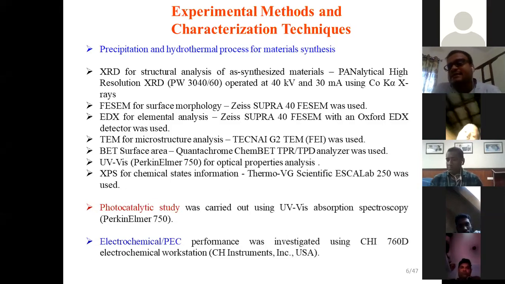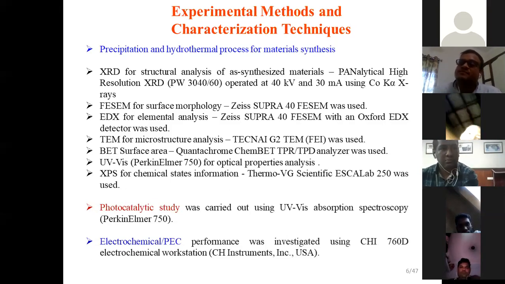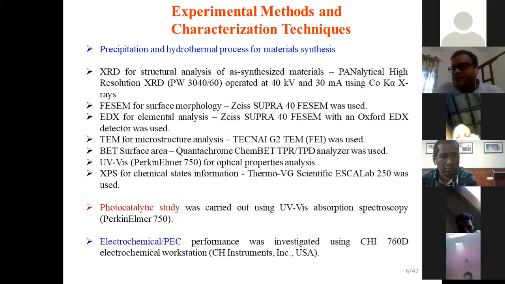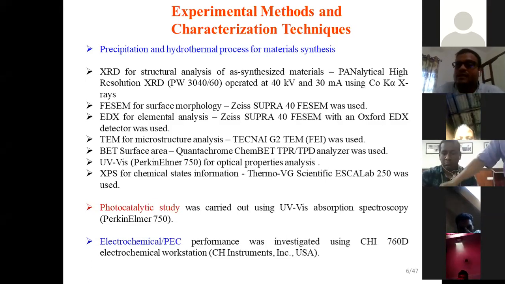From powder X-ray diffraction, we can understand the phase of the material or what the compound is. Then to understand the optical properties of the material, like band gap or optical absorption, we do UV-visible spectroscopy.